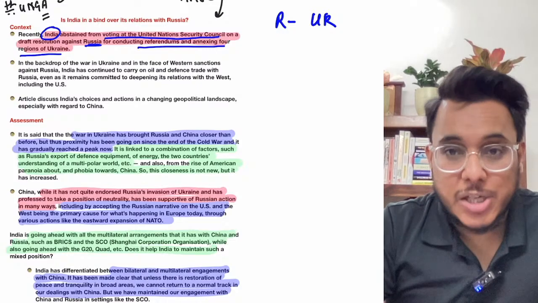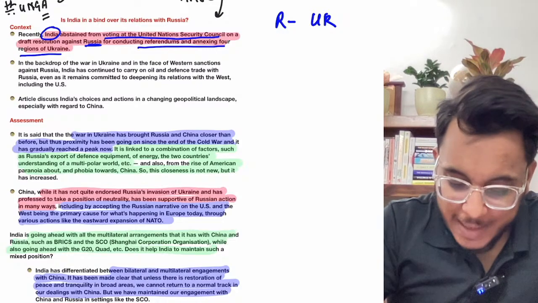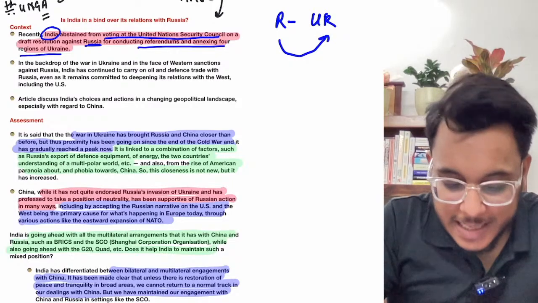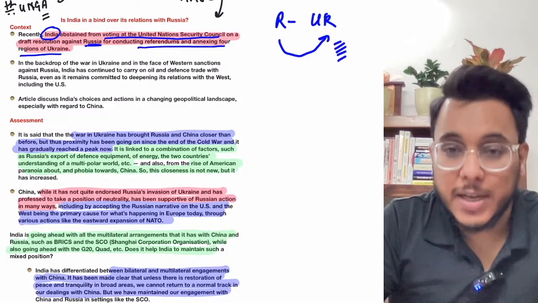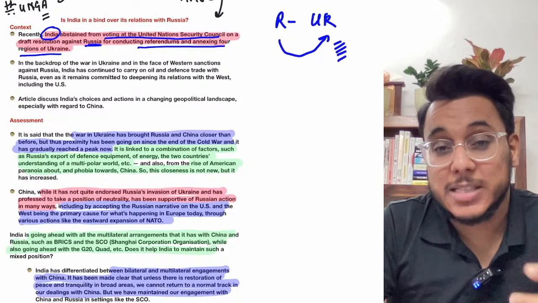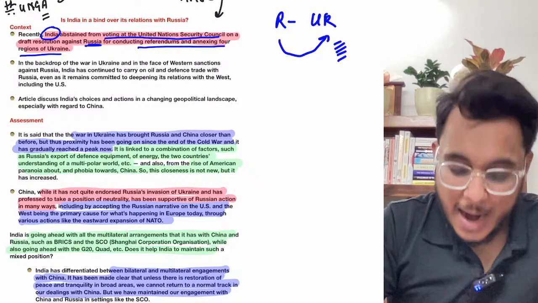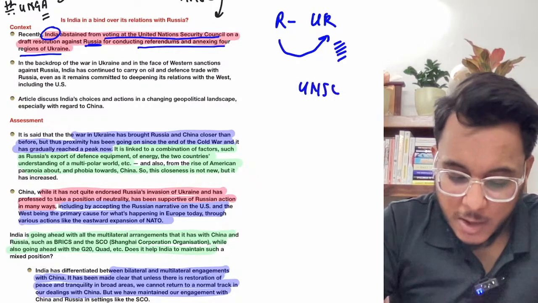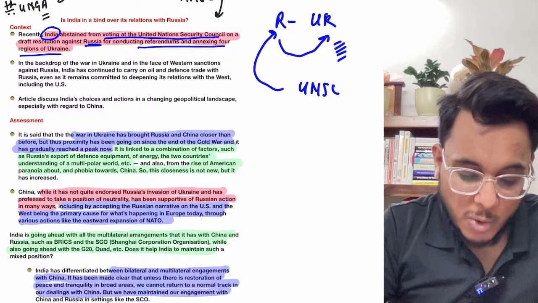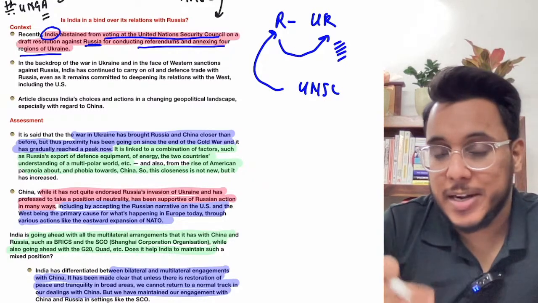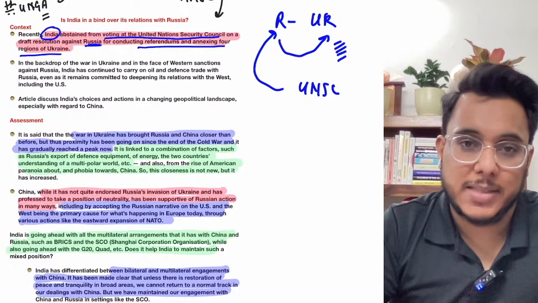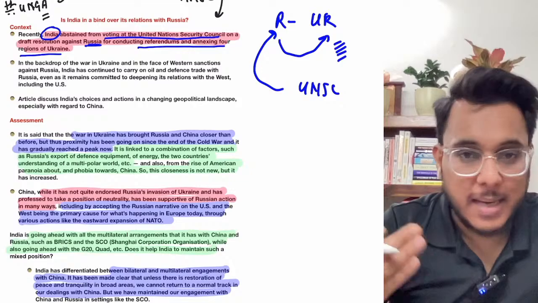In this Russia-Ukraine war, Russia has captured many of the territories of Ukraine, and in these territories, Russia carried out some referendums. This is called a violation of international law. And in the United Nations Security Council, a resolution against Russia was floated. In this resolution, India has abstained. India has not voted. Neither has India supported Russia nor has India criticized it. So India has taken a madhyam marg, a middle path, in this resolution.